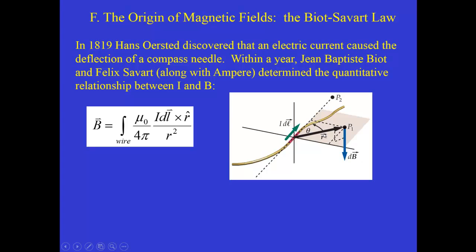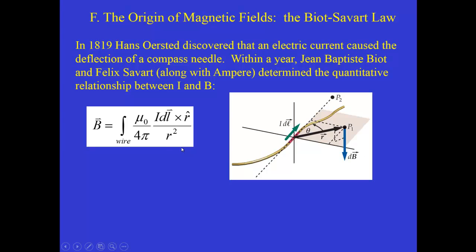We draw a vector from the location of the current element out to P1, and then we form the cross product, dl cross r. That cross product points in the direction of the magnetic field that's produced. Using the right-hand rule, at point P1, that magnetic field would point down.